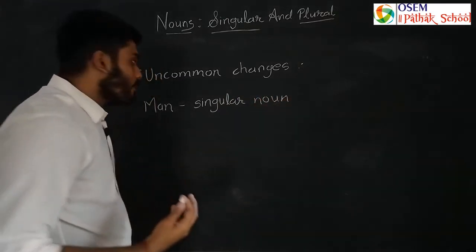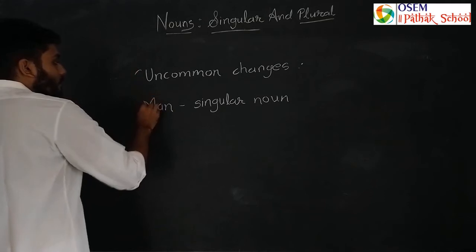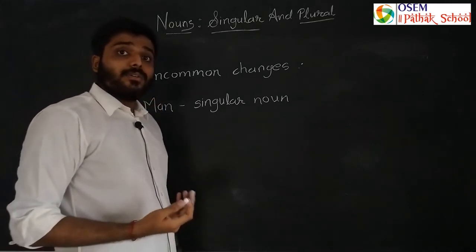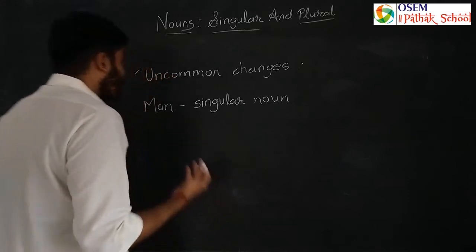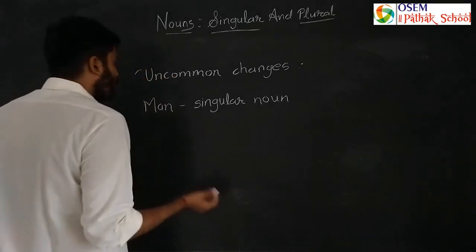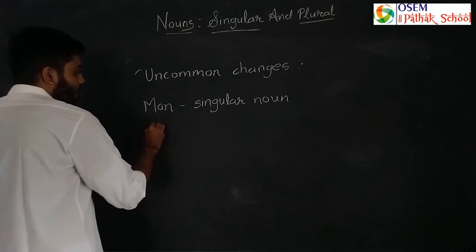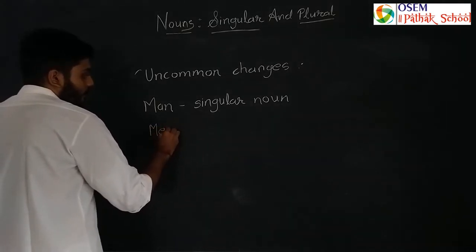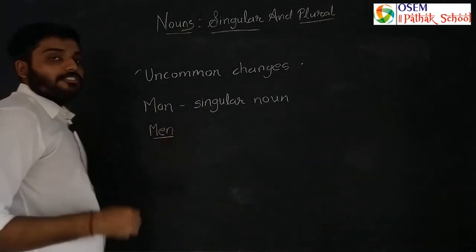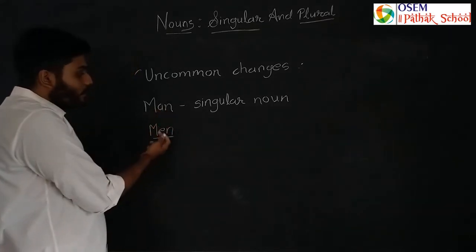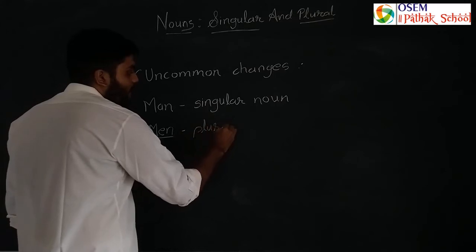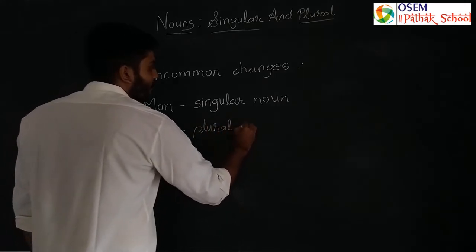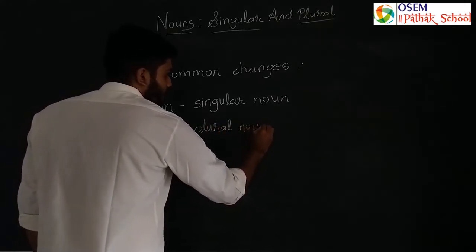Now what will we do here? We cannot add S, ES or turn it into VES. So as it is an uncommon singular noun, what we did here, we have to change A into E. So it became a plural noun. So how many men are there? There are more than one man.